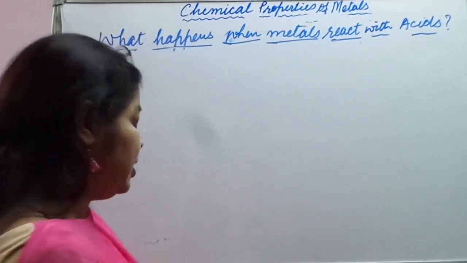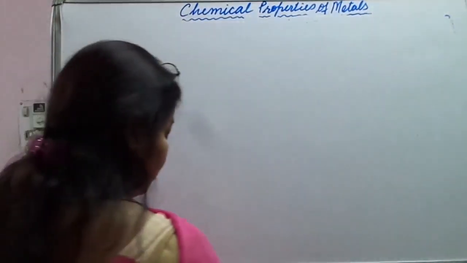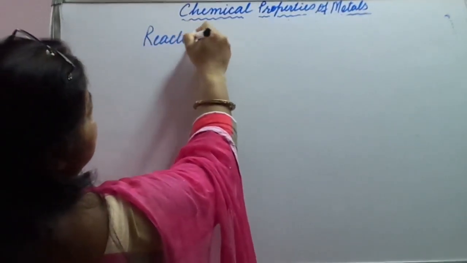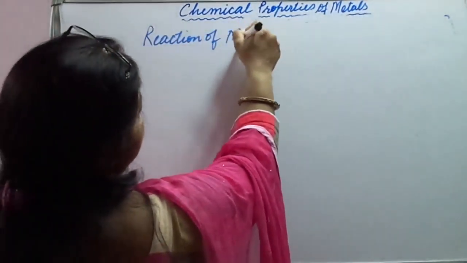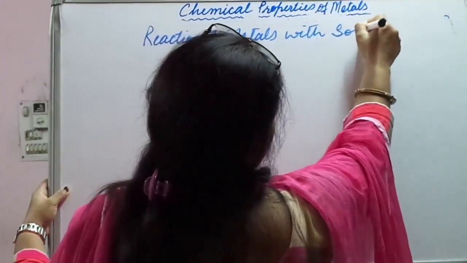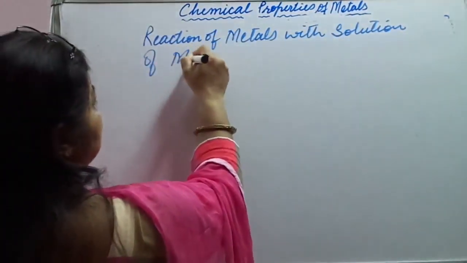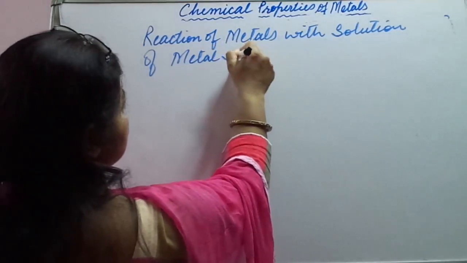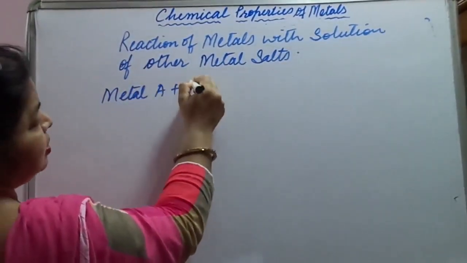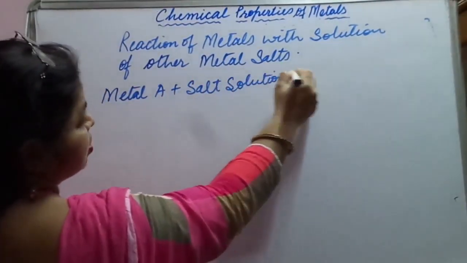So how do metals react with the solution of metal salts? The reaction goes like this: metal A plus salt solution of B.